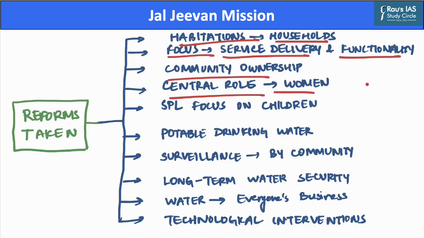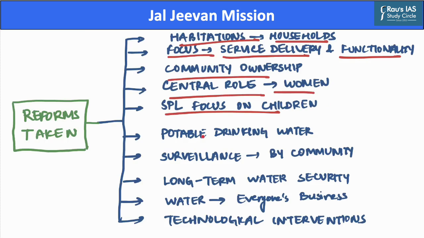A minimum of 50% of the members of village water and sanitation committees are to be women, and these committees will also include a proportionate representation of weaker sections of society. Further, this scheme focuses specially on children, as the mission offers piped water supply in schools, Anganwadi centers, and ashram shalas.